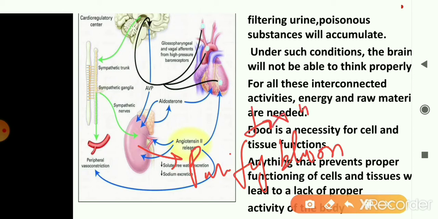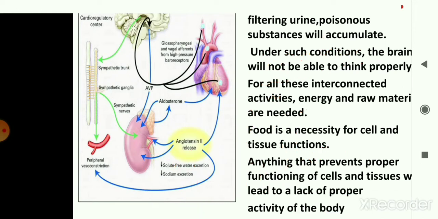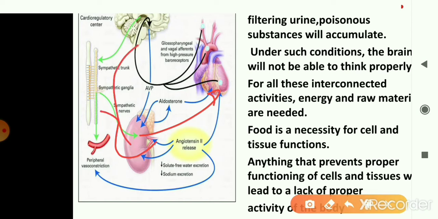Now, suppose the kidneys fail to function. What will happen? The toxins or waste materials present in our body will accumulate via blood. They will be taken to the heart, so they will affect the heart. The waste materials may move to the brain and accumulate there, so the brain may not be able to work properly.